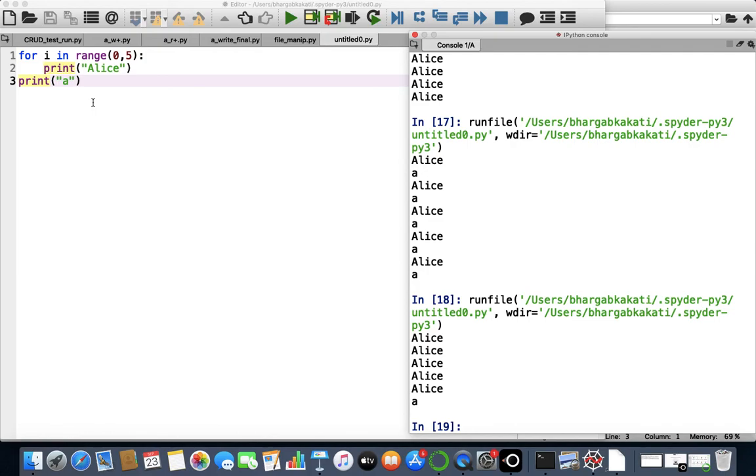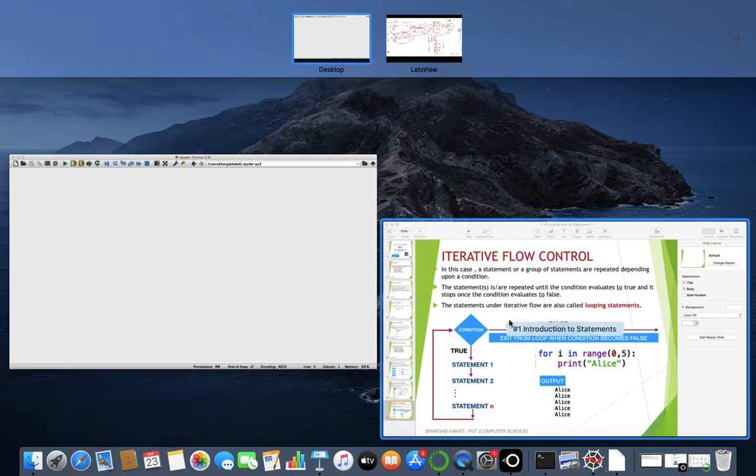Why iterative? Because similar type of tasks are being done again and again.